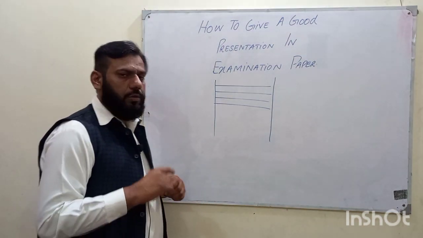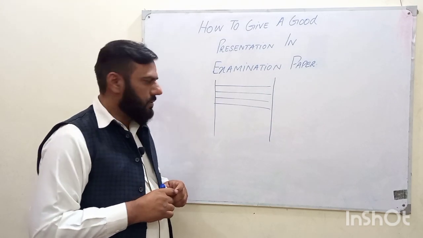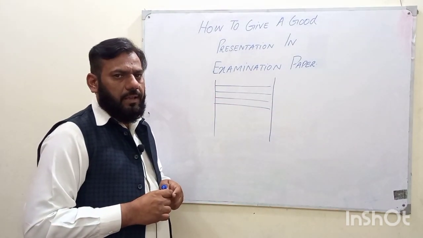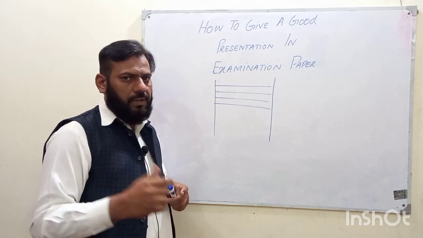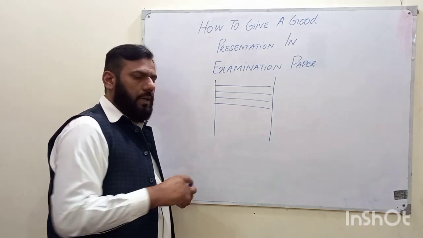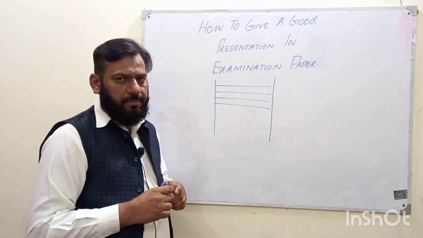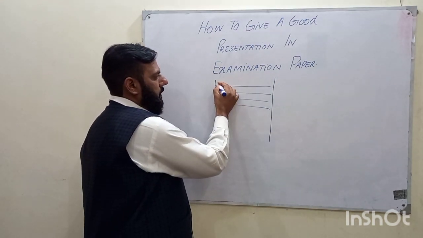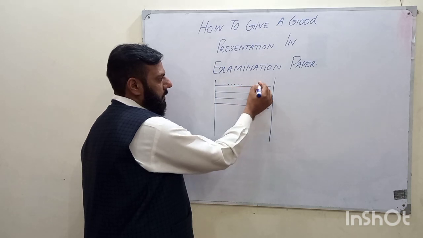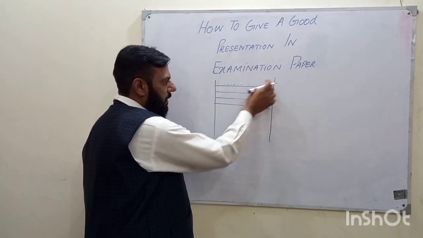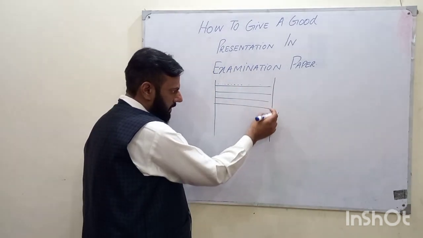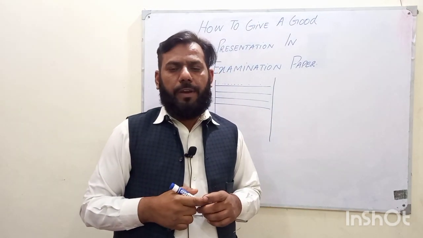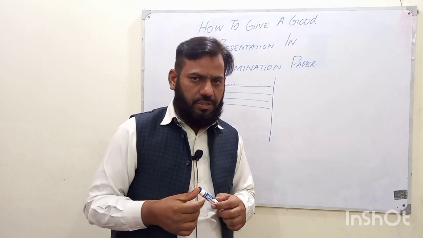Secondly, when you are going to write a question and answer, use the full line. Some of the students are used to writing half of the line and abruptly shifting to the next line. That is bad, because if the student writes on the same line, reaches here, leaves this part and comes to here, this blank is left here like this. This is also a negative point of your presentation.